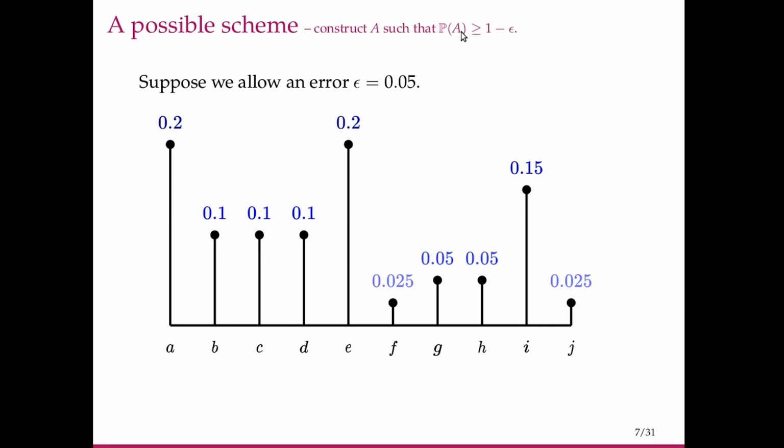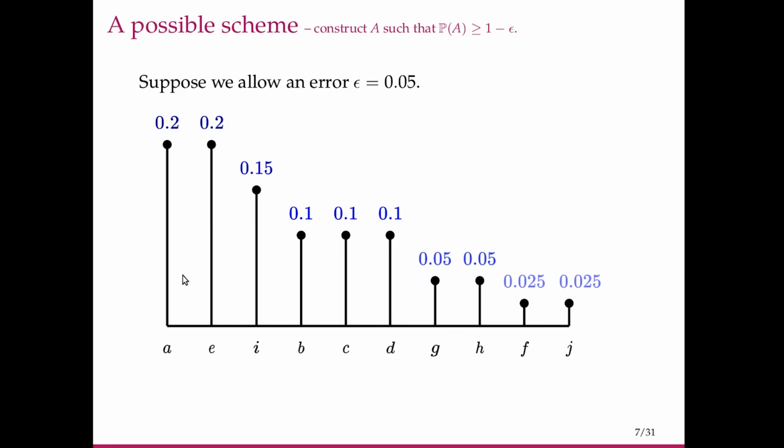So we want A such that probability of A is greater than or equal to 0.95. So here is a strategy. We sort the elements in non-increasing order of their probabilities, and we start collecting all those symbols into the set A until the point where the probability of A reaches 0.95, and then encode only those symbols.